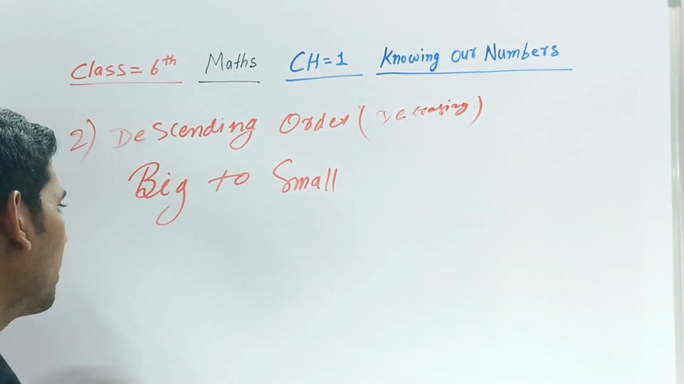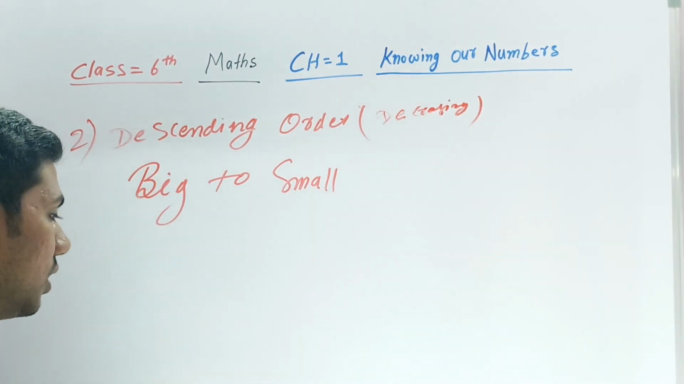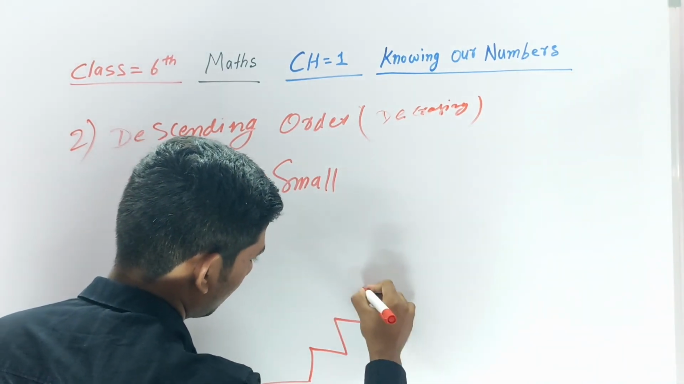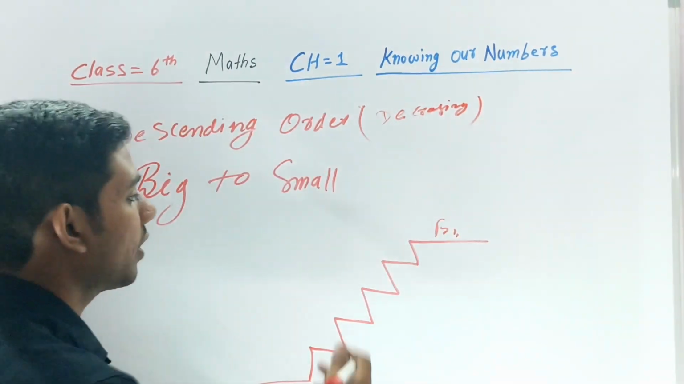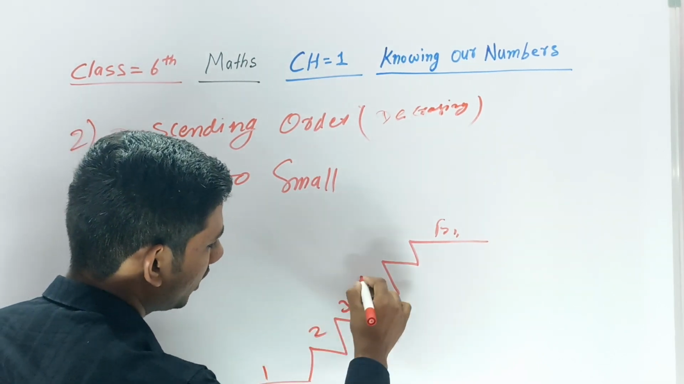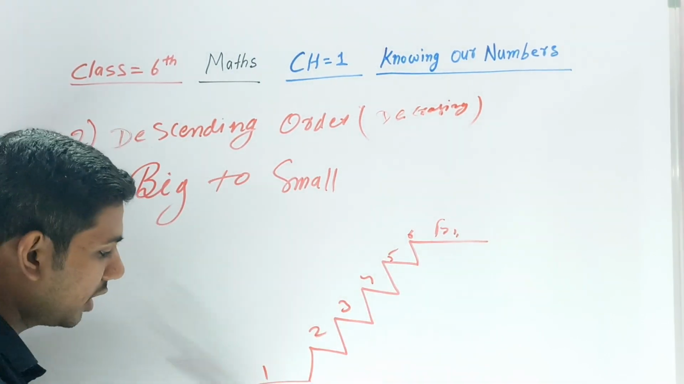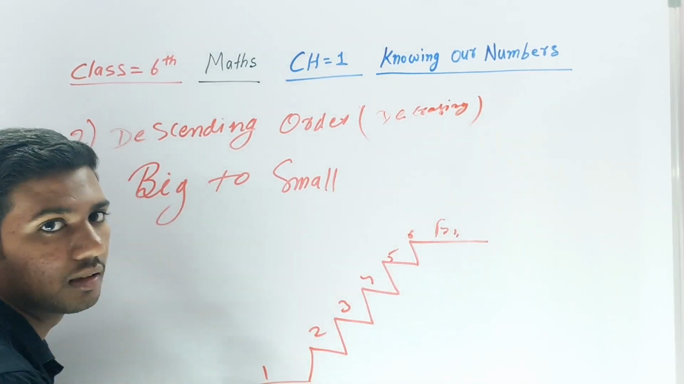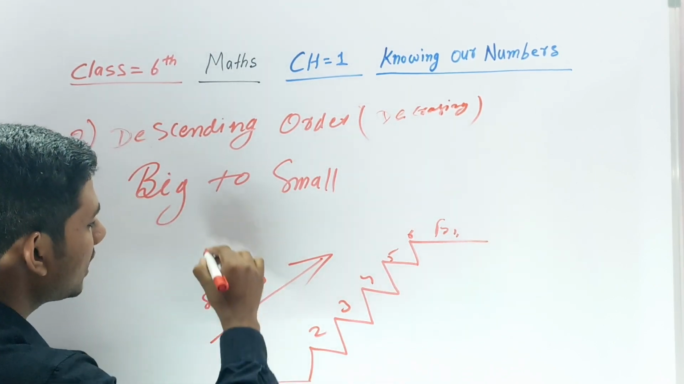When a number is going big to small, it's known as descending order. Let's take an example. Suppose you are here, your friend is here. You want to come from there to here. Suppose this is 1 2 3 4 5 6, the sixth step. If you go from here, you go small to big. When you go small to big, it's called ascending.